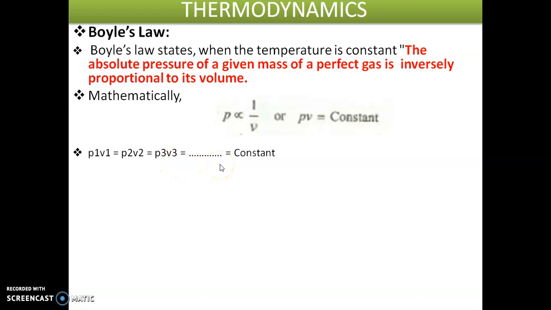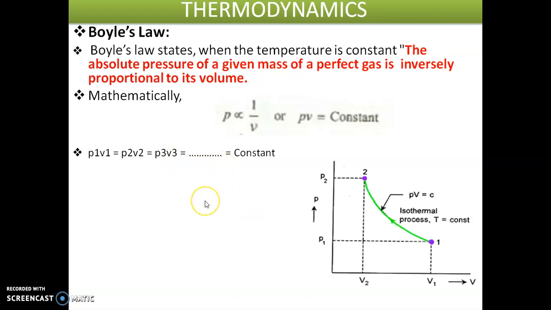For two states we can write P1 V1 is equal to P2 V2. From this relation we can write V1 by V2 is equal to P2 by P1. This is the mathematical expression of Boyle's law.